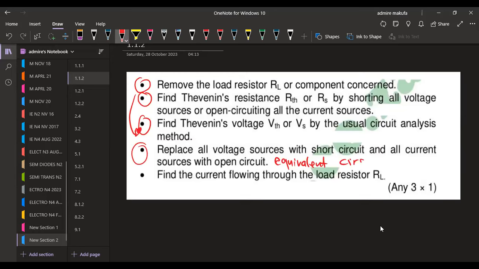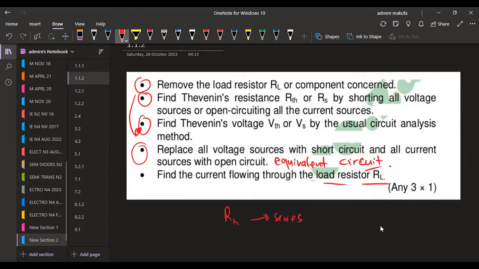So we are going to use the equivalent circuit to determine now the current across what? Across the load. So this is the circuit. All right, let's just save this so that we can find the current across the load. And also sometimes you can be given a condition whereby the load resistor is in series with other resistors.